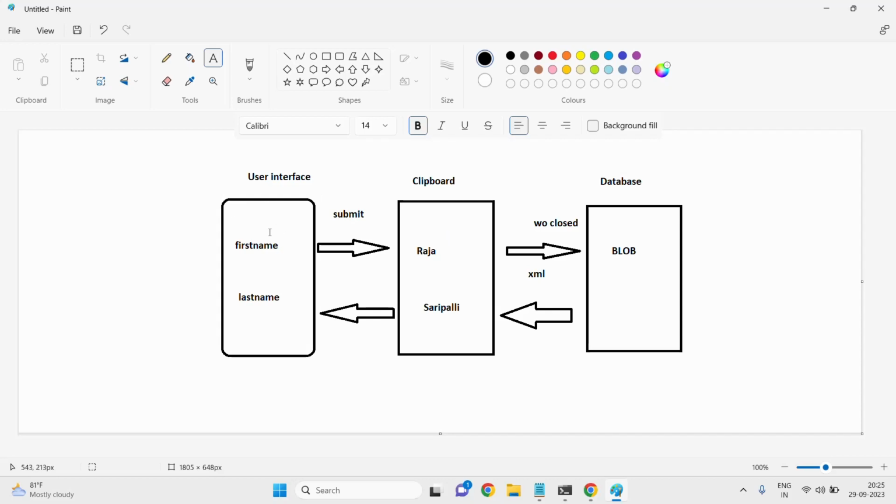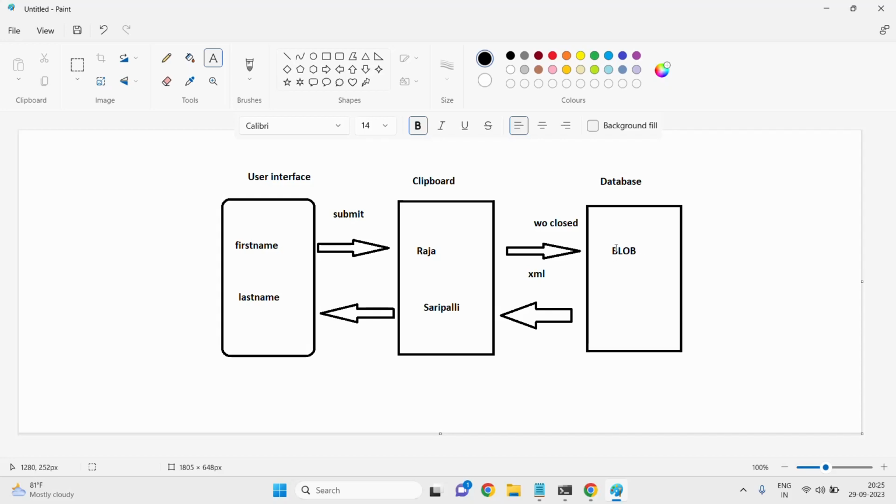If the particular case ID is gone, then the data on the clipboard is also gone. But until the case ID exists, the data will be there on the clipboard. Whenever you click on the submit button, or whenever the work object ID is closed, then all this data will move into the database in the form of a binary large object.